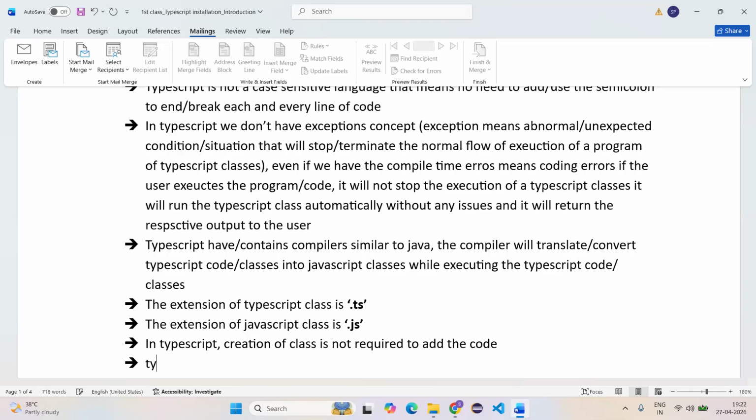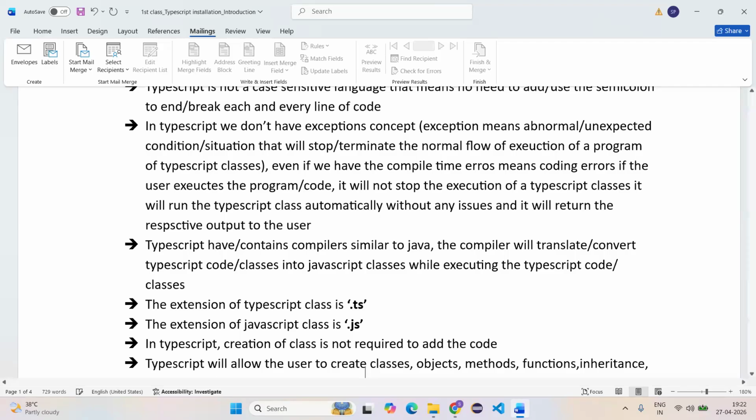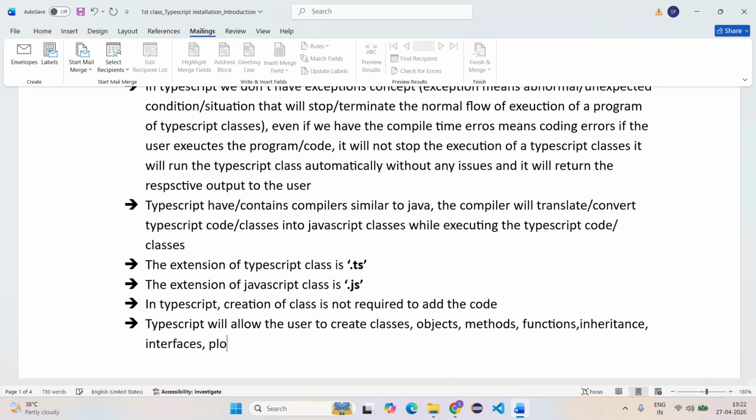And TypeScript will allow the user to create classes, objects, methods, functions, inheritance, interfaces, and polymorphism.